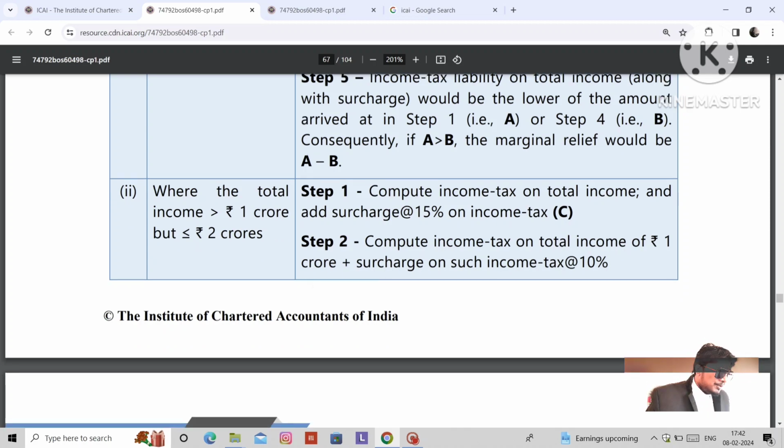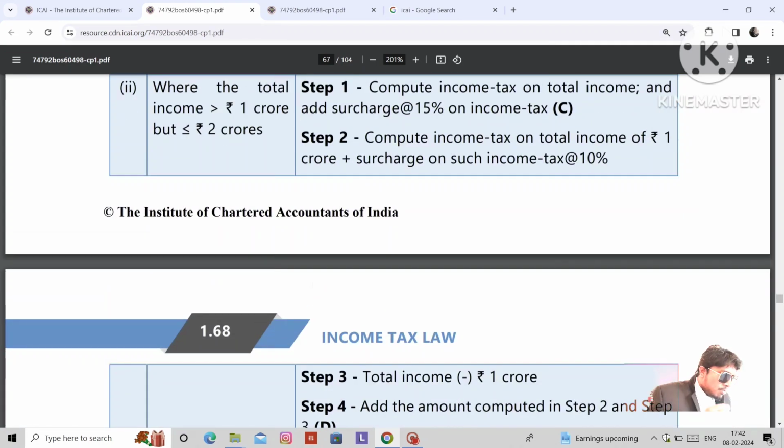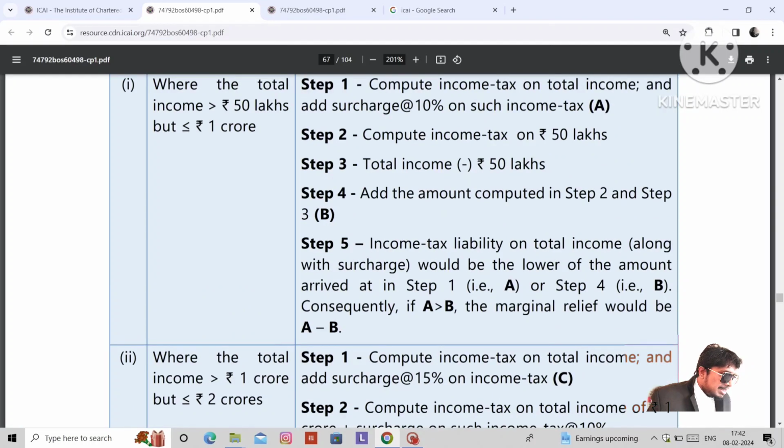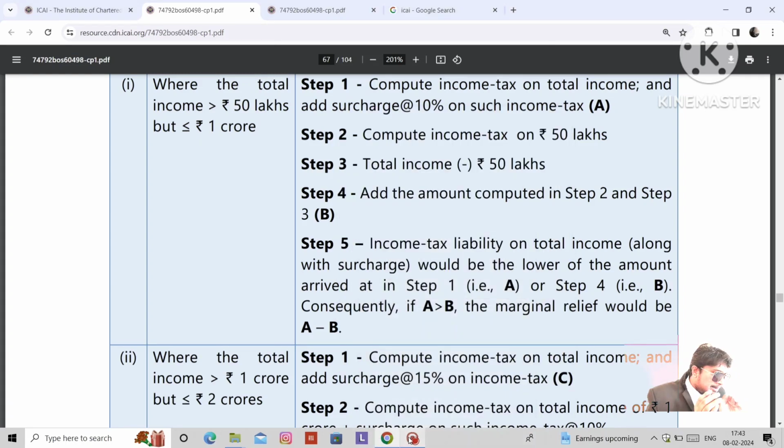Then compute income tax on 50 lakhs. We have already discussed it. Total income minus 50 lakhs gives some extra amount. Because of that extra amount, we need to pay surcharge, and that extra amount is added to the income tax up to 50 lakhs. Then compare step 1 and step 4. We take the lower of these two and then add the health and education cess to that amount. We will derive some tax liability.